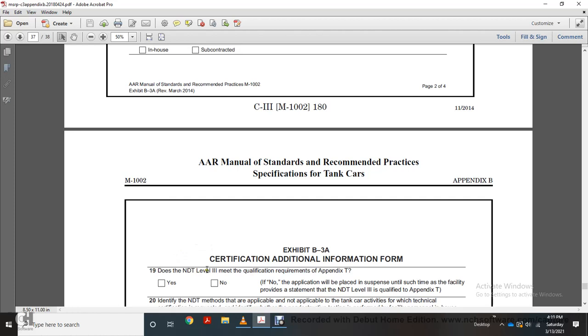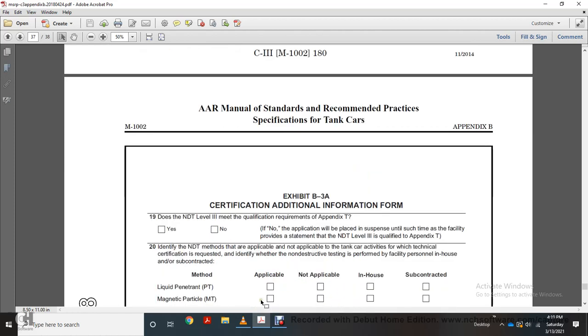Does the non-destructive testing Level 3 meet the qualification requirements of Appendix T? Yes or no. If no, the application is placed on suspense until such time the facility provides a statement that the non-destructive testing Level 3 is qualified in Appendix T.